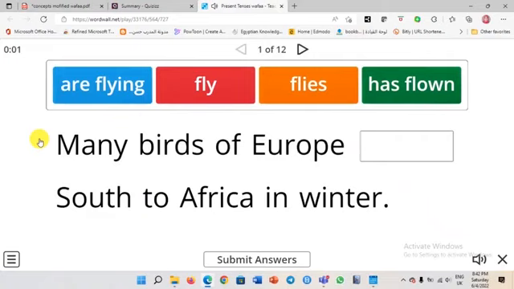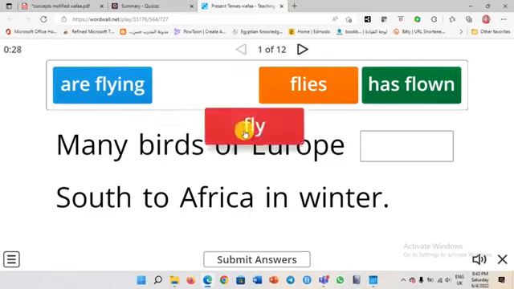Yes, Miss Summer, please. Many birds of Europe are flying, flies, or has flown south to Africa in winter. Remember, it's a fact here. So many birds of Europe are flying, flies, has flown south to Africa in winter. What do you think, Miss Wafa? I think we should use the present simple, of course. It's fly. Flies.